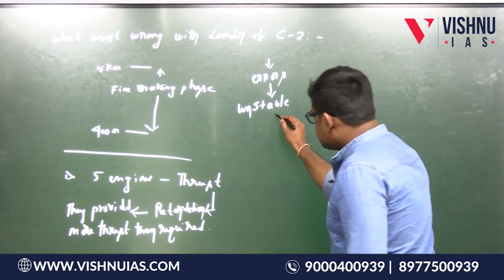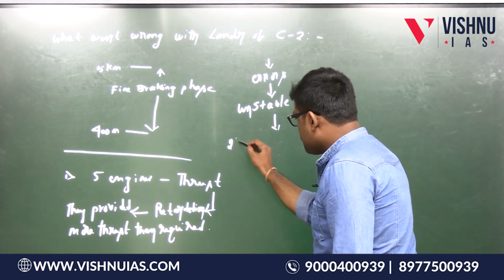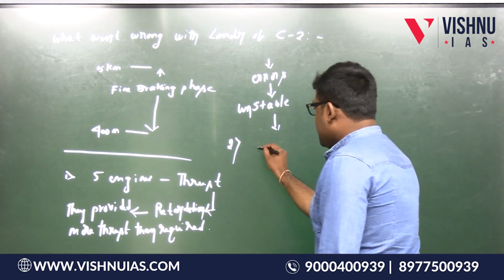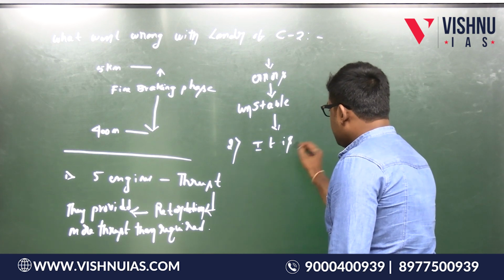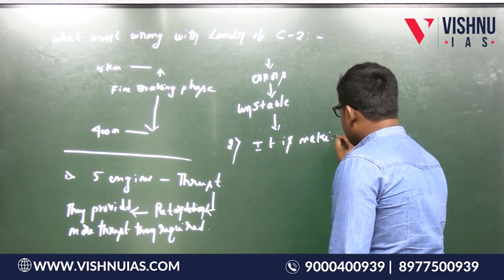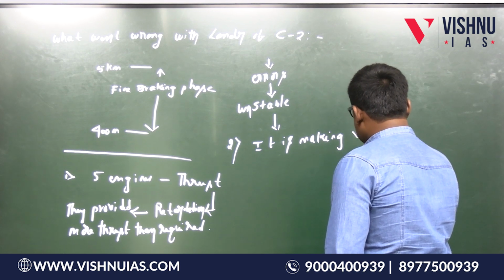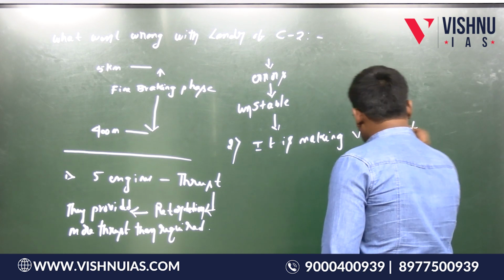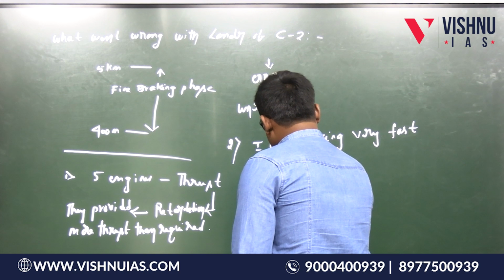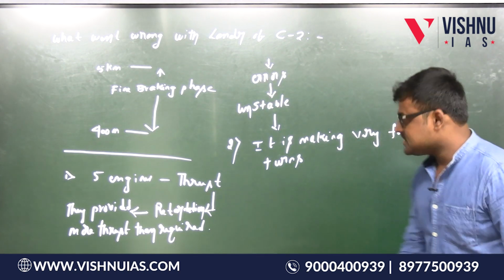When it became unstable, this is the second important point here, it is making very fast turns.